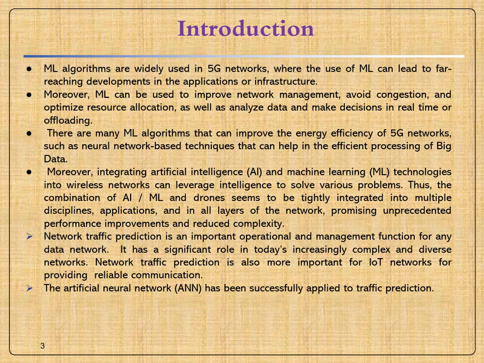Network traffic prediction is an important operational and management function for any data network. It has a significant role in today's increasingly complex and diverse networks. Traffic prediction is also more important for IoT networks for providing reliable communication. The artificial neural network has been successfully applied for traffic prediction.